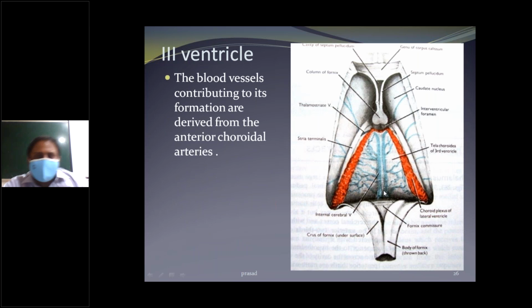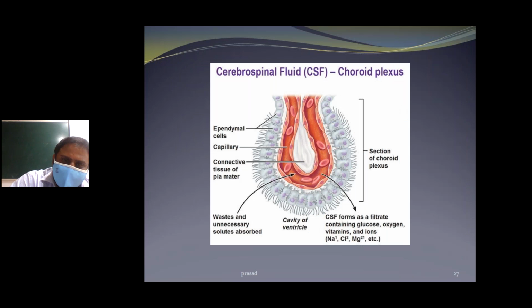Next, the blood vessels contributing to its formation are derived from the anterior carotid arteries. This is CSF, the cerebrospinal fluid, in each cavity of the ventricles, covered by ependymal cells, and below is the connective tissue and ependymal tissue and capillaries.